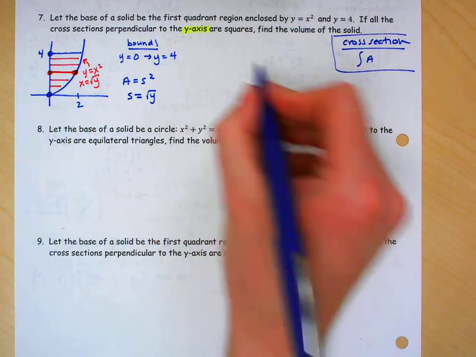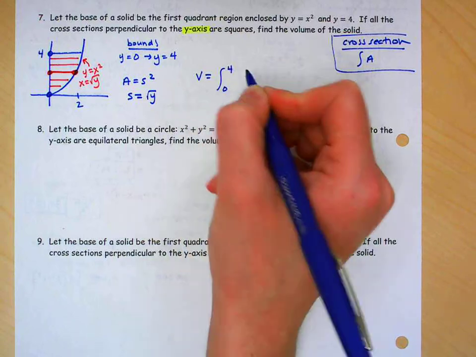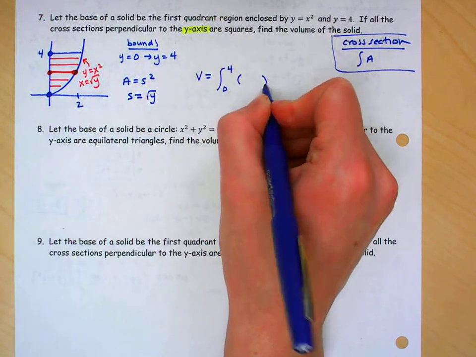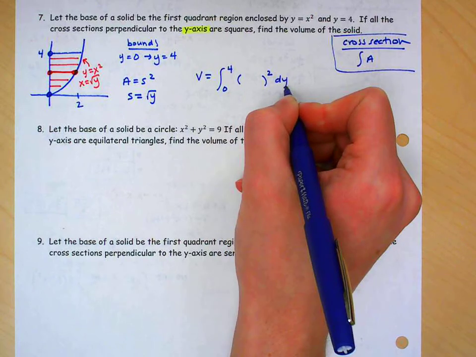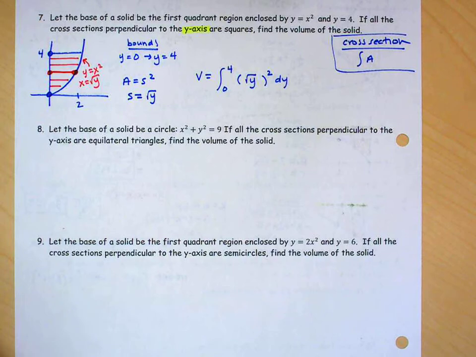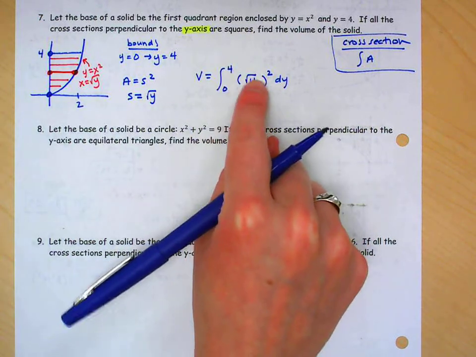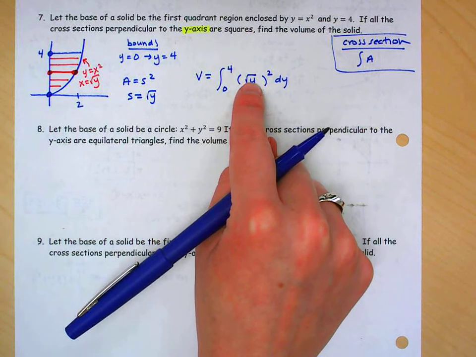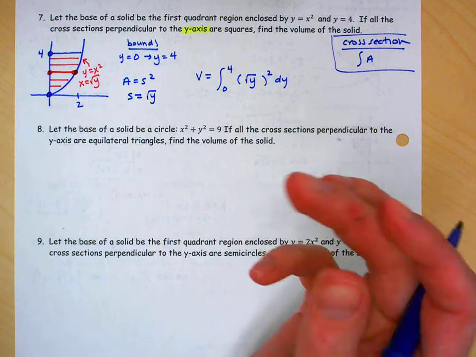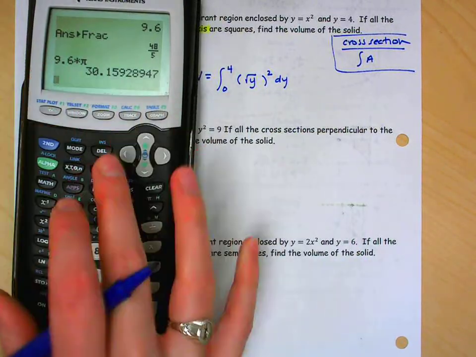So now I can set up my integral for volume. I'm going from y equals 0 to y equals 4. My area formula is something squared dy. Well, what's the length of the side? The length of the side is the square root of y. Okay? I could simplify this down to just being the integral from 0 to 4 of y, because the square root of y squared is going to be y. If you had to do this by hand without a calculator, that is something that we would assume that you could do by hand. So let's type this into our calculator.